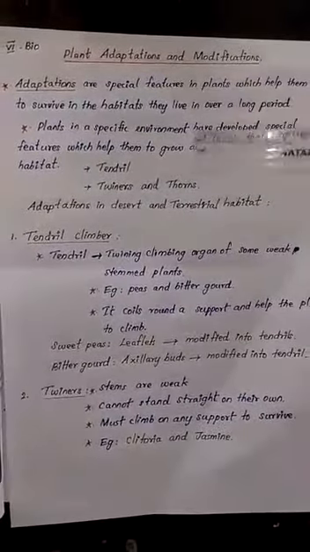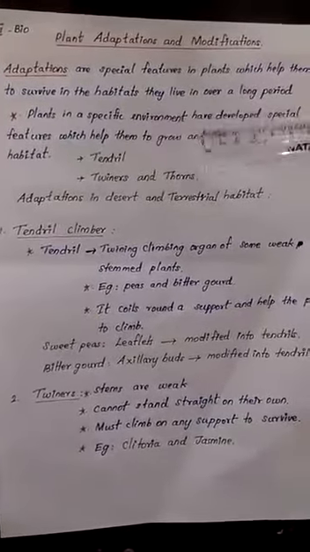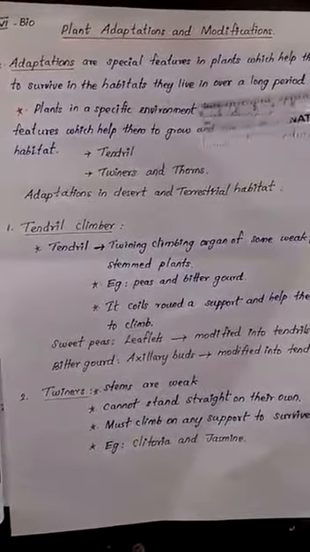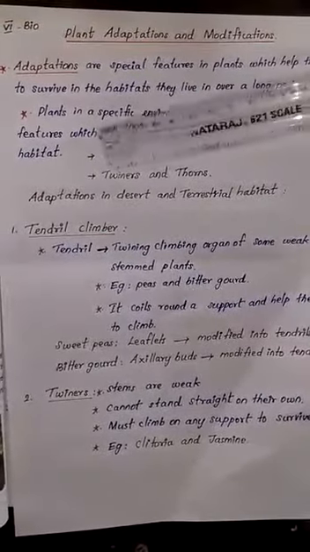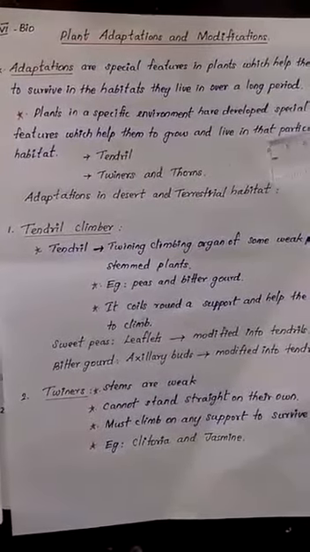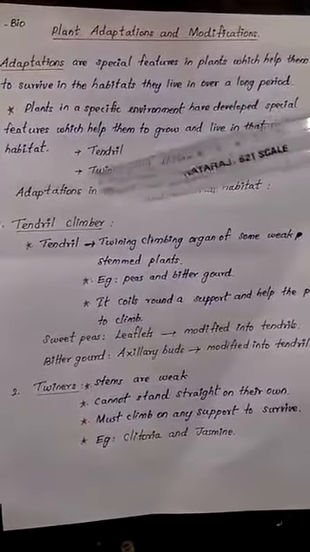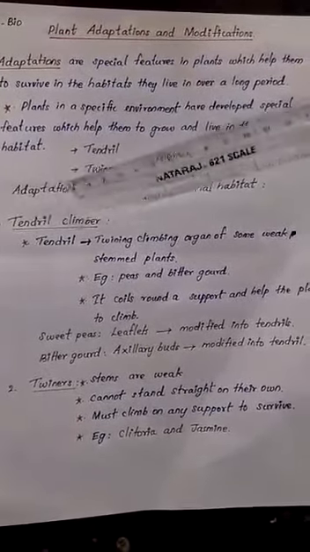These are the three plant adaptations we are seeing in this chapter: tendrils, twiners and thorns. These are plant adaptations in desert and terrestrial habitats. Terrestrial means a land-living habitat. First we will see the tendril climber. Climber, we know, is a climbing plant.